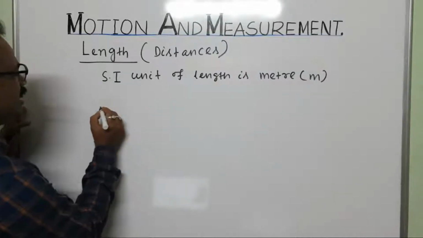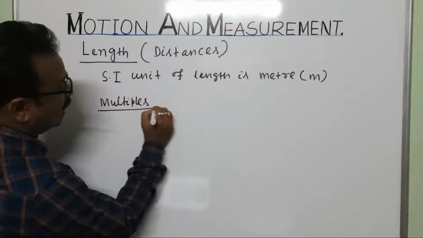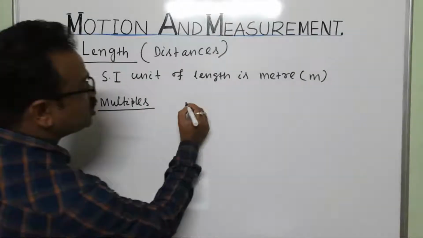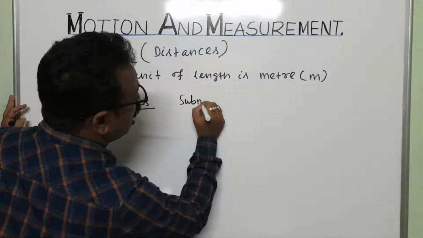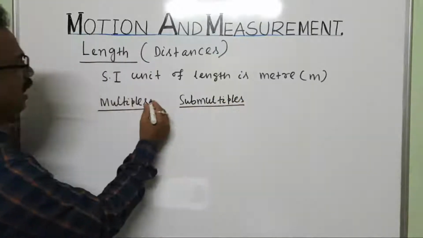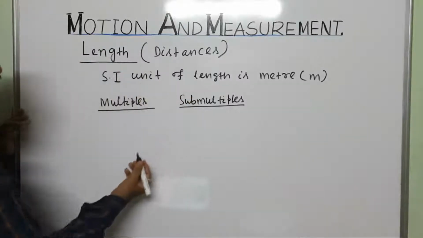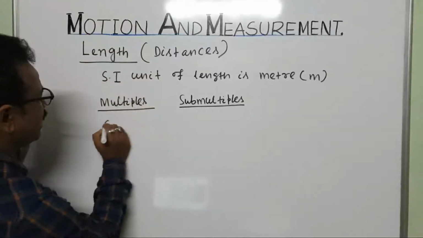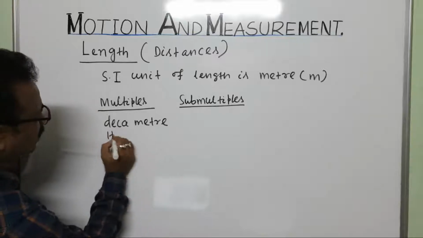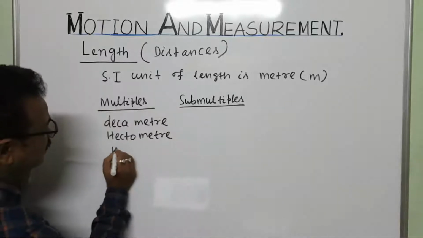Units: multiples and sub-multiples. Multiples mean bigger units, and sub-multiples mean smaller units. The larger units: meter, then decameter, hectometer, then kilometer.